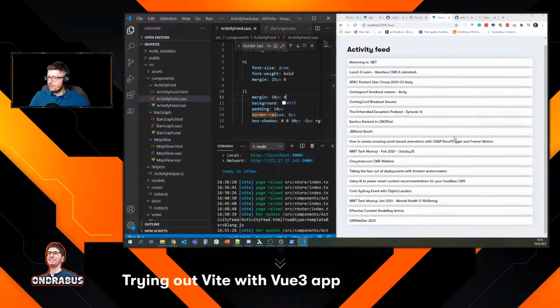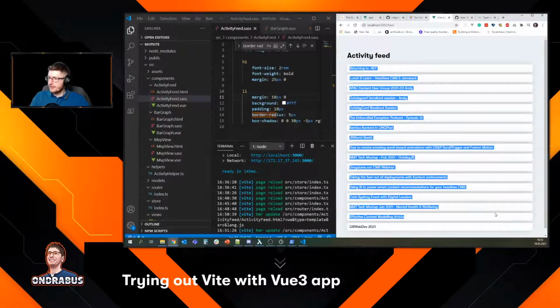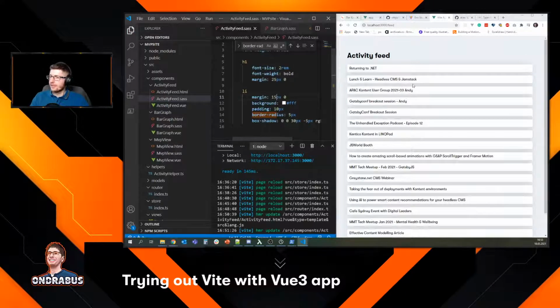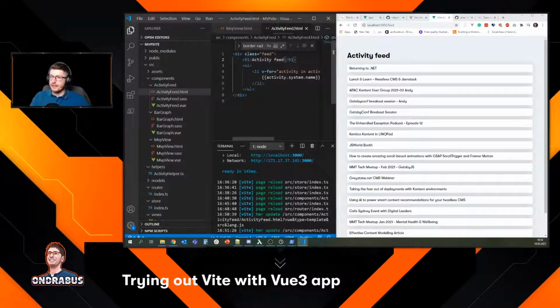Cool. So you see this is the activity feed of all the activities. Maybe this could be a bit more. Yeah, much nicer. And I don't know how long that took me, like 15 minutes or something like that. But this is crazy fast. You literally see the changes as you make them. You literally see them in here.